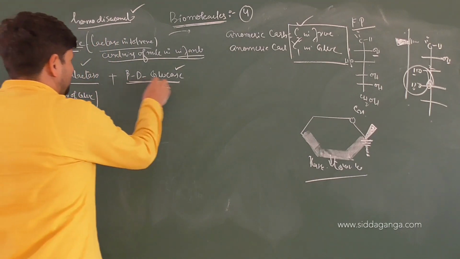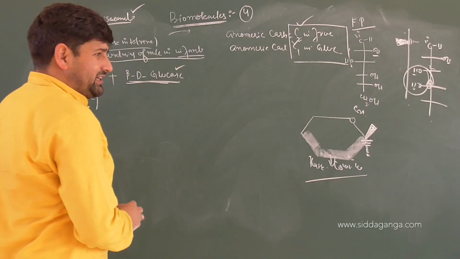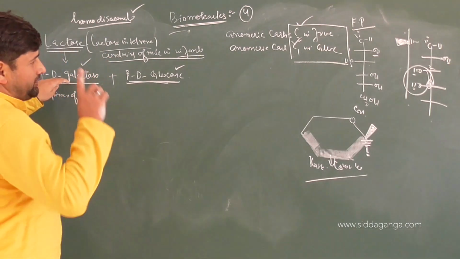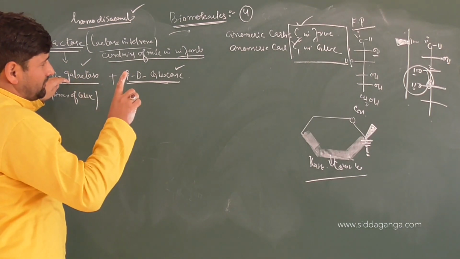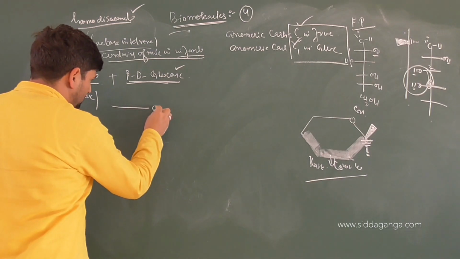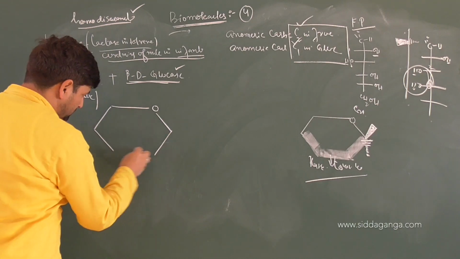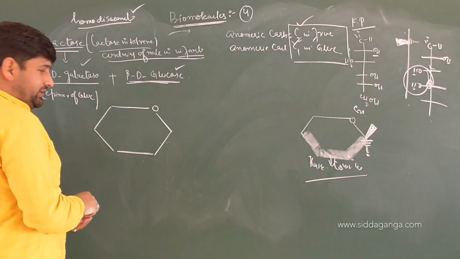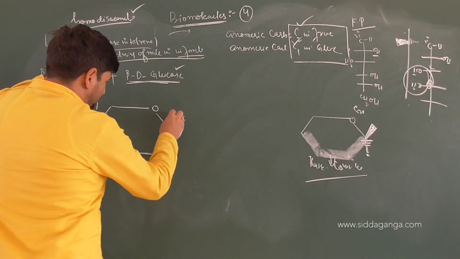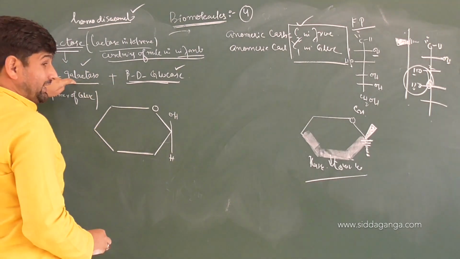Now, it is beta D glucose. This is a heterodisaccharide for us. Diagrammatic analysis, let us do it. I will first of all draw beta D galactose. It differs from glucose at position number 4. Very simple. Clear or not? It is beta D galactose. Beta means the OH group will be above here. There is no doubt in this case, because this is the beta form of galactose.